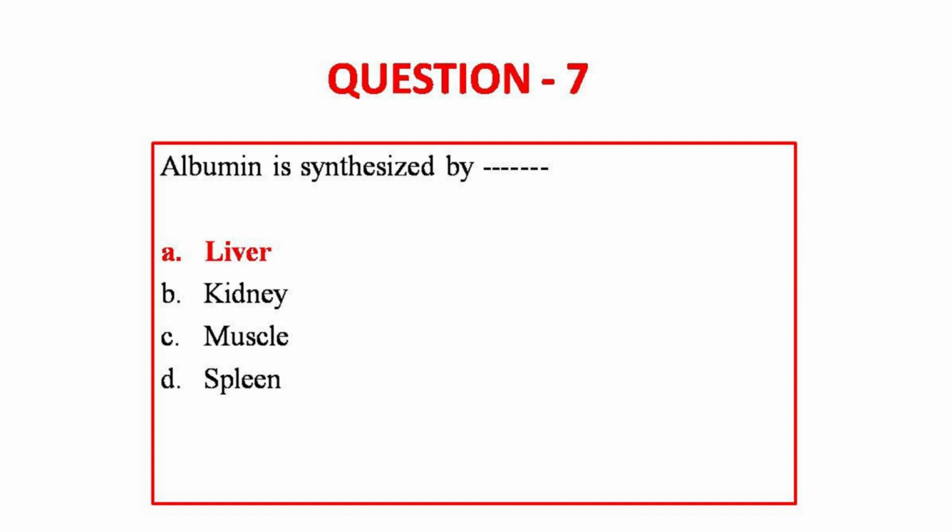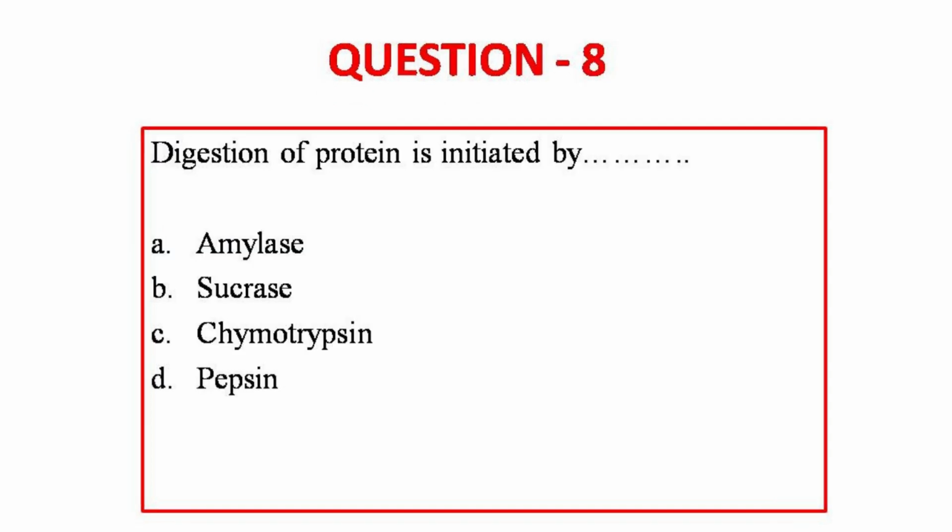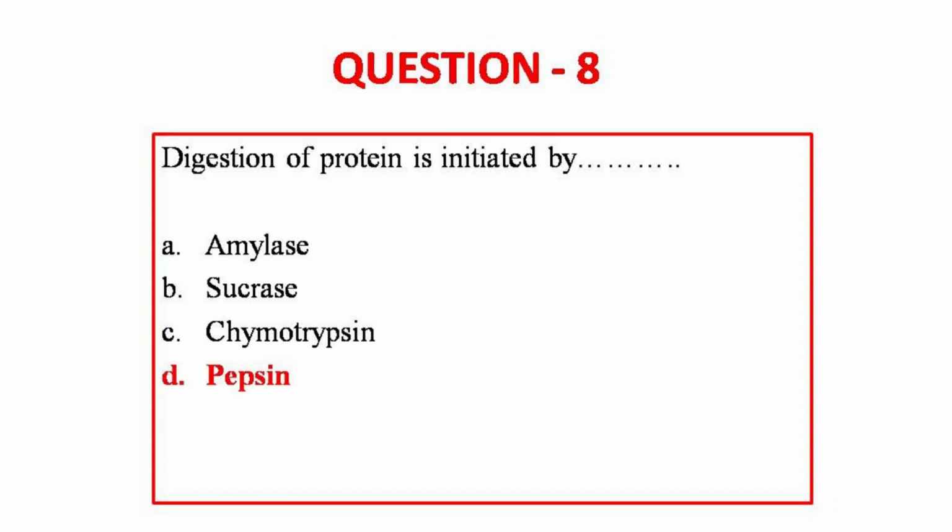So moving on to question number 8. Digestion of protein is initiated by amylase, sucrase, chymotrypsin, pepsin. The answer to this question is option D, pepsin. So if you see, the protein digestion begins in the stomach. The gastric juice contains hydrochloric acid and pepsinogen, which is converted to active pepsin by the gastric HCl.